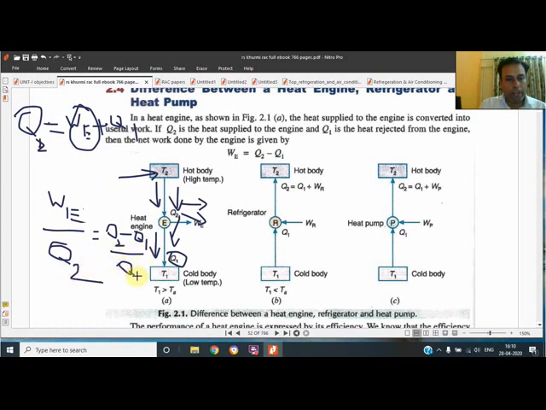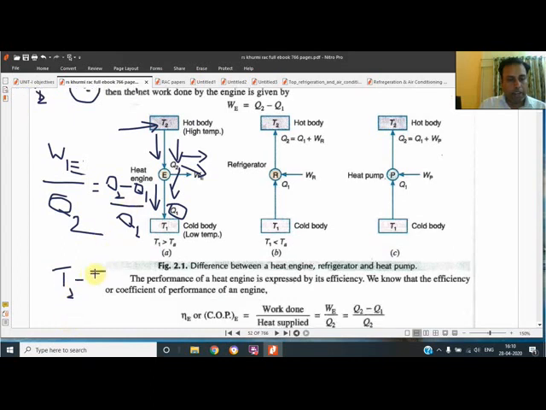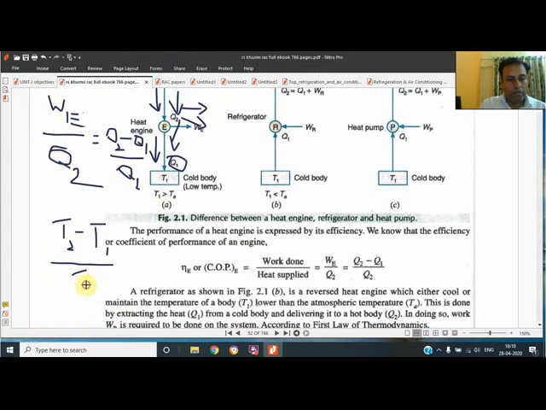If specific heat is assumed constant at all temperatures, then Q2 can be written as T2. Instead of Q2 we will write T2, and for Q1 we will write T1, the corresponding temperature, and for the denominator Q2, which is mentioned over here, we will write T2.